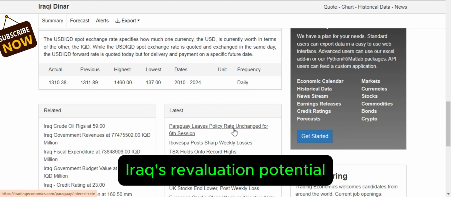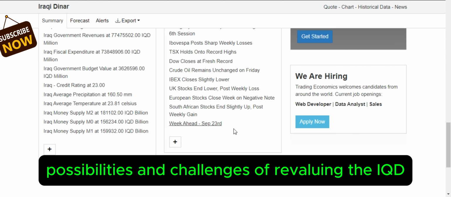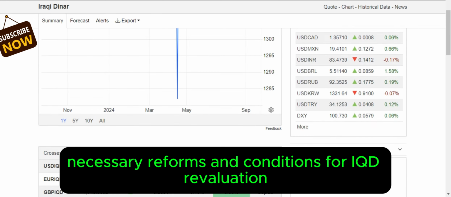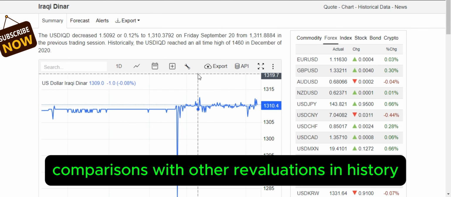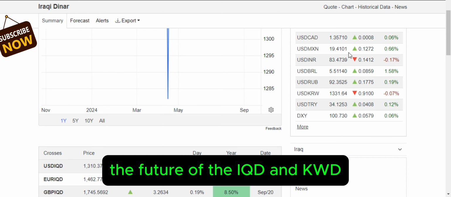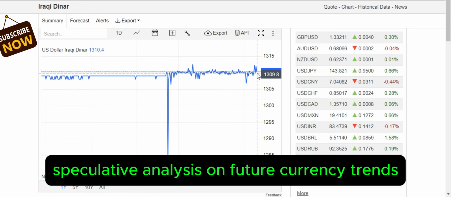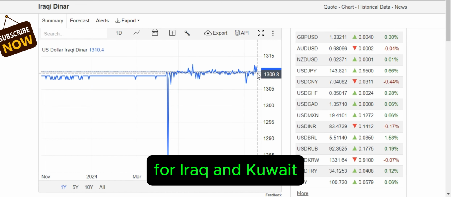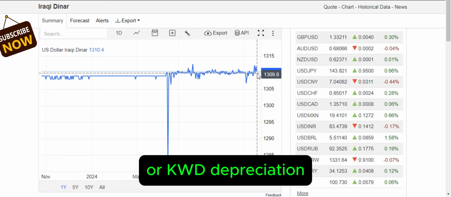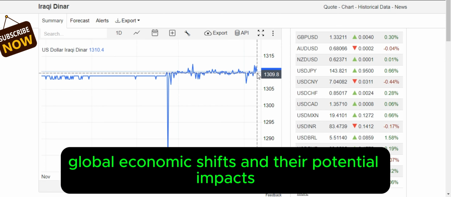Iraq's revaluation potential. Possibilities and challenges of revaluing the IQD. Necessary reforms and conditions for IQD revaluation. Comparisons with other revaluations in history. The future of the IQD and KWD. Speculative analysis on future currency trends for Iraq and Kuwait. Factors that could lead to IQD appreciation or KWD depreciation. Global economic shifts and their potential impacts.